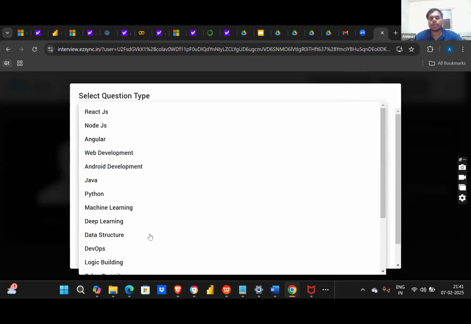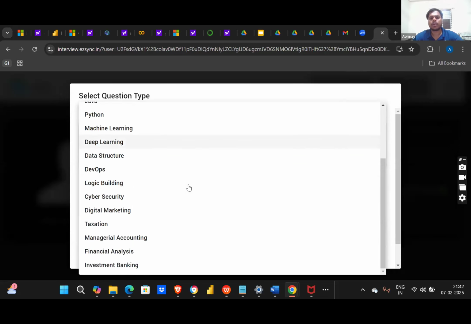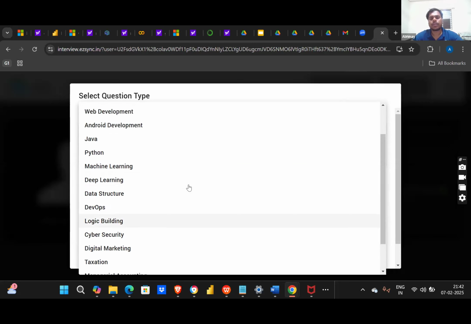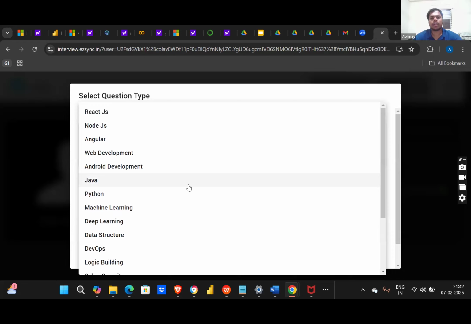For Power BI, Microsoft Fabric and Tableau, we don't have a particular section over here, so till now we have not included that. Meanwhile, we can include it, there is not a big deal. We will include some relevant questions. Hardly it will take 10 to 15 minutes for us to push those questions, so no need to worry.